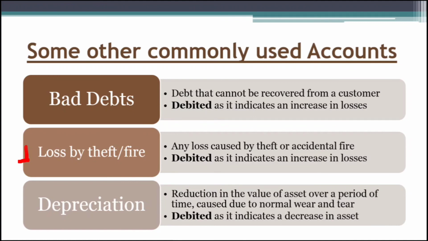It is any loss which is caused due to some thief or accidental fires, etc., which is a general part of the business, and as it indicates losses, we debit the loss by theft or fire account. Next is the depreciation. Depreciation is a reduction in the value of asset over a period of time, which is generally caused due to normal wear and tear of asset. Now as it again indicates the loss, we debit the depreciation account.